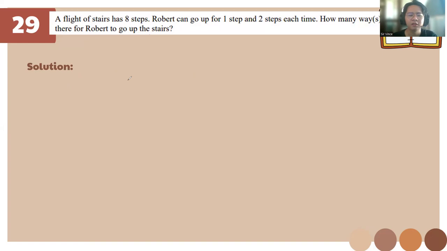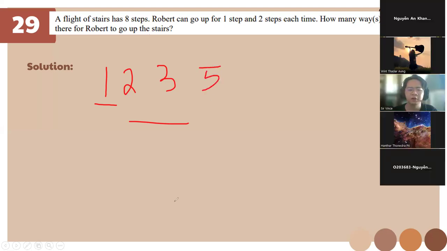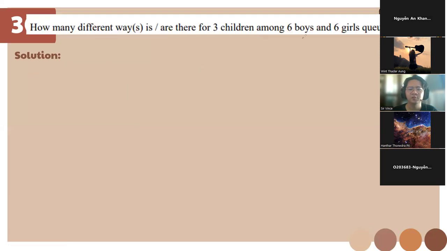What is next, is it 2 or just 1 again? 1, 3, and 5, right? Then lastly, this is a permutation, okay? It's 12 permutation of 3.